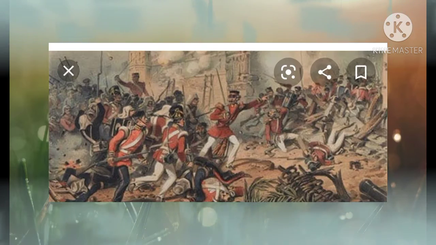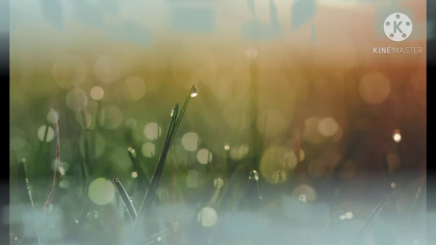Now let's see the course of the revolt. On 29th March 1857, Mangal Pandey, a sepoy stationed at Barrackpore in West Bengal, refused to use the cartridges and opened fire on his superior officer. For this revolt, he was hanged in April 1857. This action set off a tremor that was soon felt in faraway Meerut.